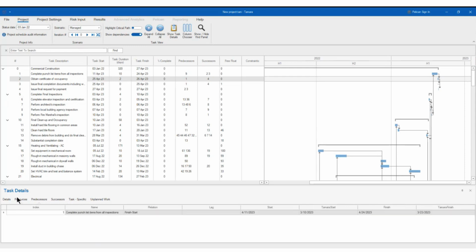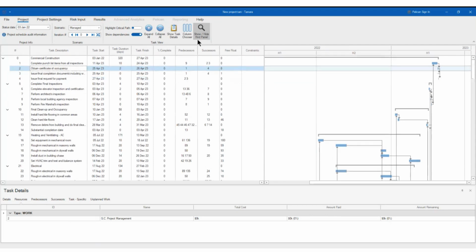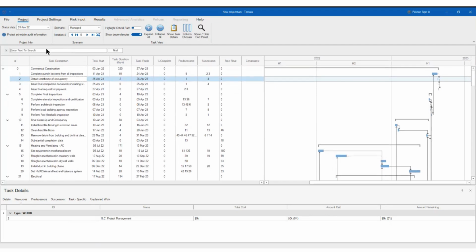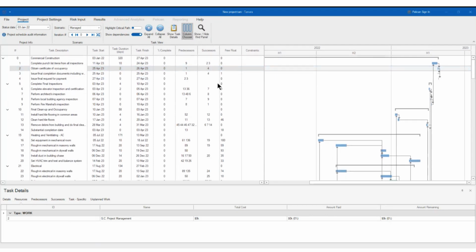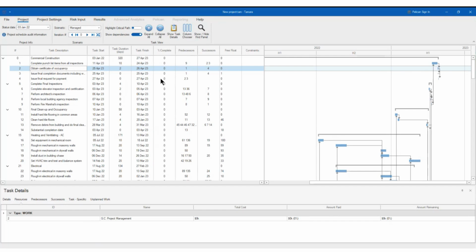And you have here the different layers of the risk that you will have, right? You have the panel that you see here, this search panel, the column chooser, which I already got. You have all of these particular things that you would do in a project.